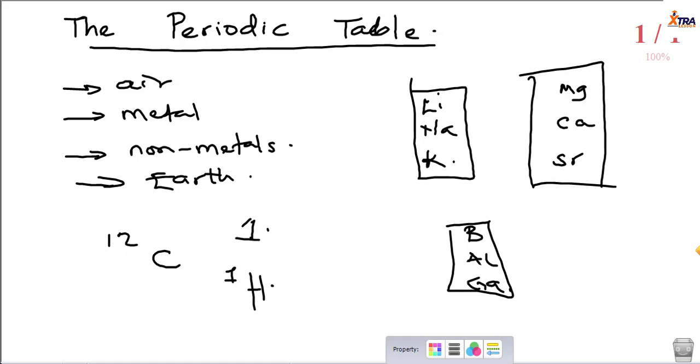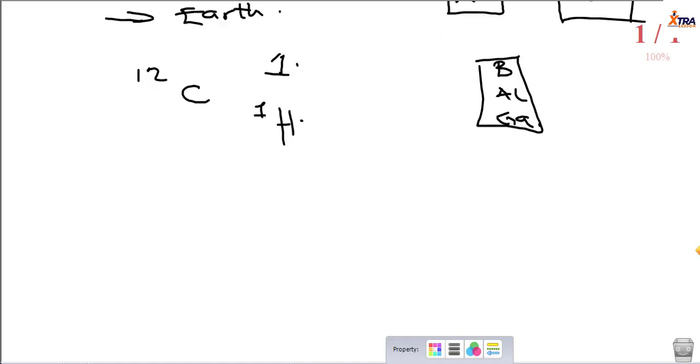And the law of octaves has been adopted even into the modern periodic table, because the modern periodic table now has 8 groups, credits to John Newlands. So he gave us the arrangement of elements. Okay, let's look at what he did. He started from hydrogen, which is the lightest element.